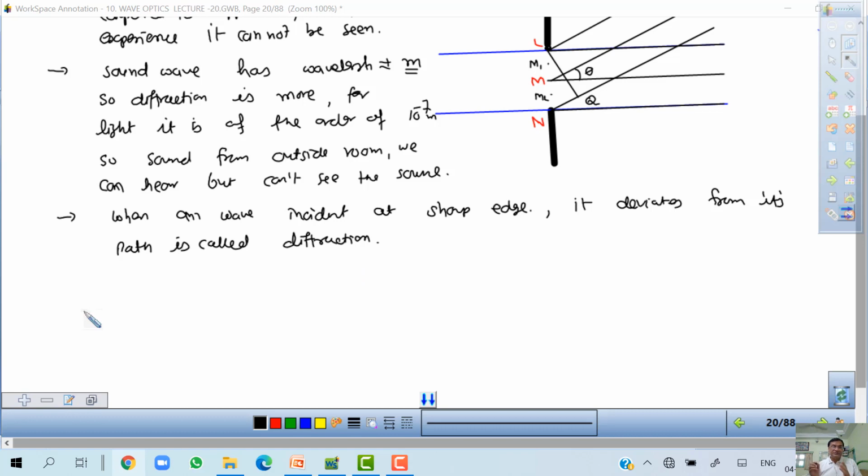XRD, X-ray diffraction, is a very good tool to study the structure of the material. In that also, X-ray is passing through that. Electron diffraction, electron is passing through that, and you can get the information about the structure of the matter through which it passes. Okay.